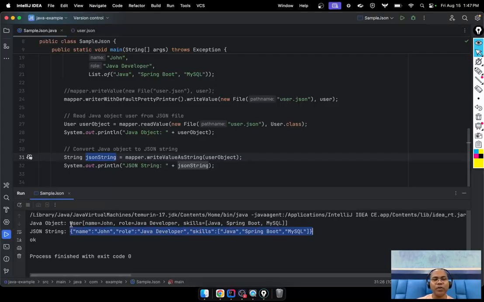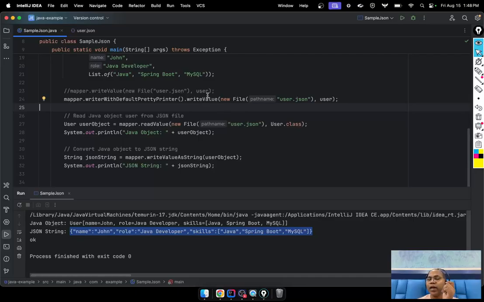This is the Java object. This is the string object of the complete JSON. So we have a Java object, and sometimes you want a string representation of the JSON. This is the string representation of a Java object in the format of the JSON file. So which function are you going to use? Write value as a string. Notice here, write value: if it's just write value, it is going to write to the particular file.